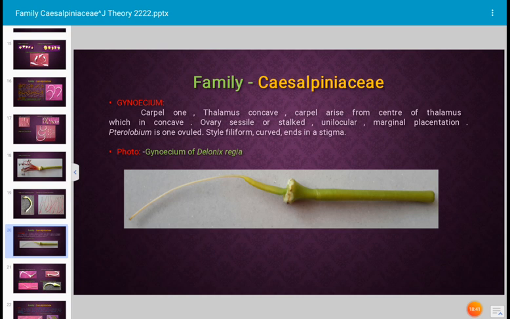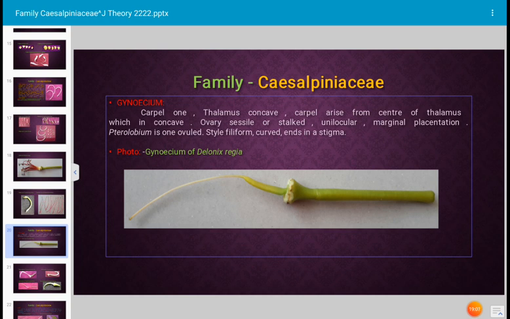Placentation is marginal. Okay, and one plant is there, its name is Pterolobium. It is a one-ovuled plant. Style filiform. Filiform is thread-like, long. To such a style, the word filiform is used. Okay, slightly curved style, and ends in the stigma.